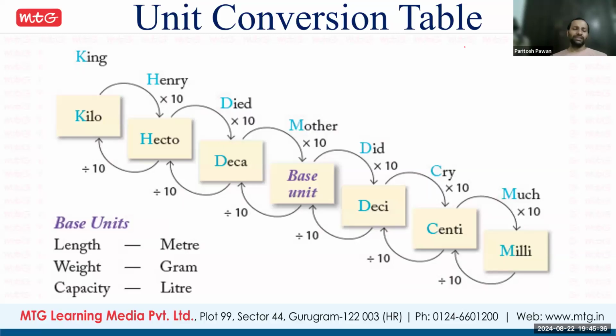So now this is the unit conversion table. So how to convert the units? Fine. So in the unit conversion table, on the lowest side it will be milli, then centi. You have to remember this: milli, centi, then deci. Then here is the base unit, then deca, hecto, kilo. Milli, centi, deci, deca, hecto, kilo. In between there is a base unit. I will tell you what the base unit is.